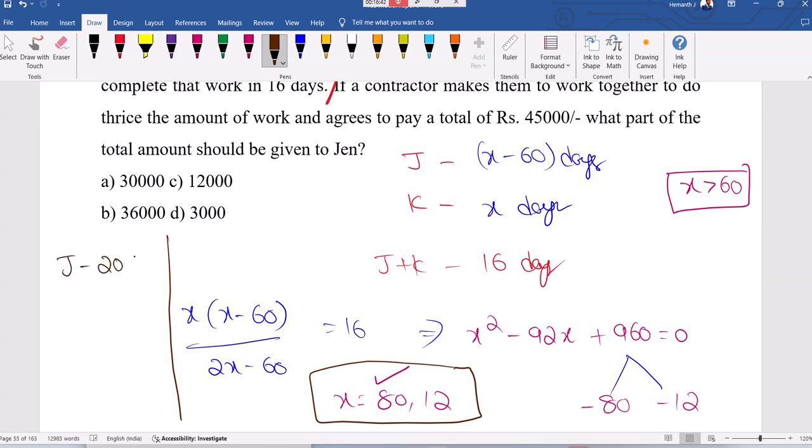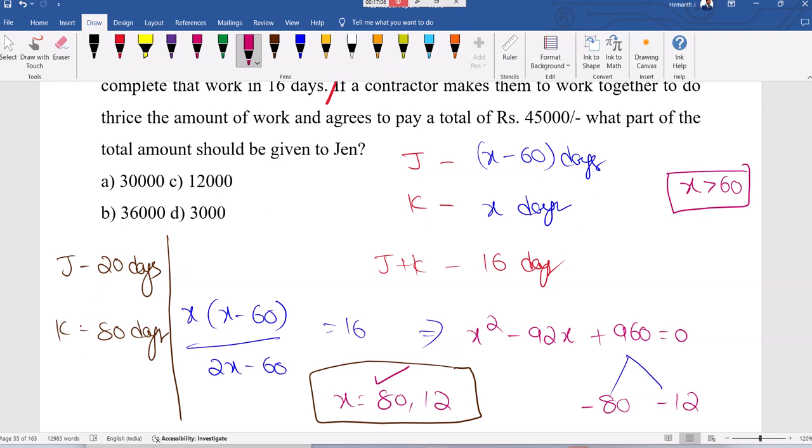Now, Jack can complete the work in 20 days. Kevin can complete the work in 80 days. Right. So, Jack, now they're working together, 45,000. But generally, see, efficiency will decide the amount. If you are more efficient, you will get more payment. They're working together means they worked for same time.